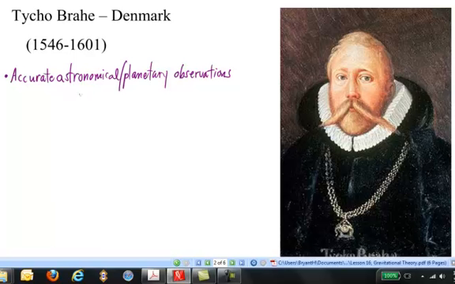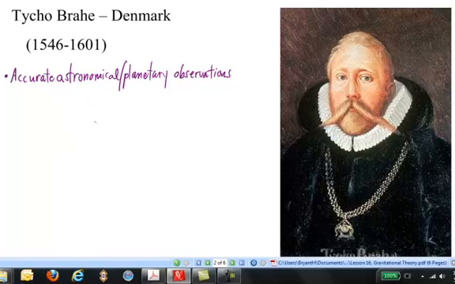Chemical analysis done in modern times of a small bone sample of his nose revealed it to be made of brass. Tycho served various kings in various countries during various parts of his life, and those kings financed his astronomical researches, establishing what we would call today research centers.